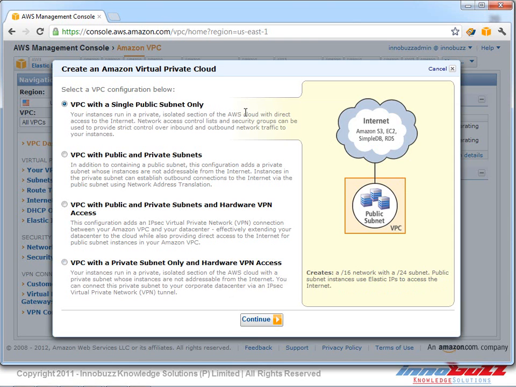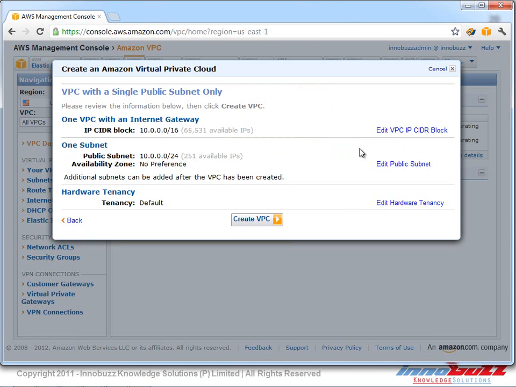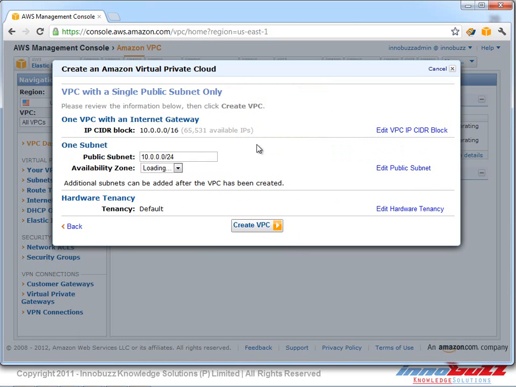So let's go ahead and create a VPC with the single public subnet only. Click on continue. And here, as we discussed before, the user has the privilege to define the subnet. We can define any range, as it shows the class A IP address.